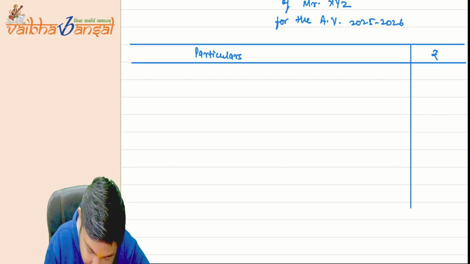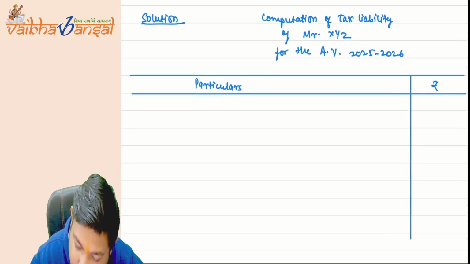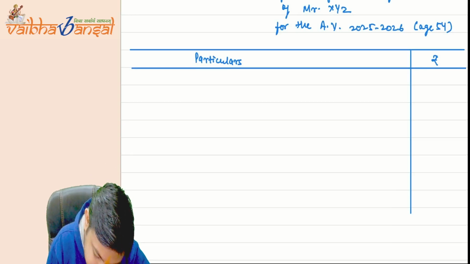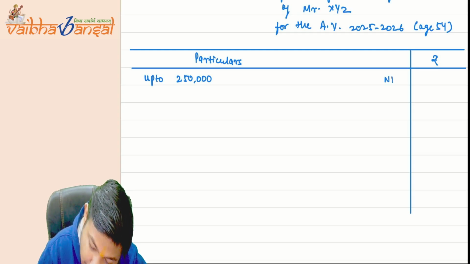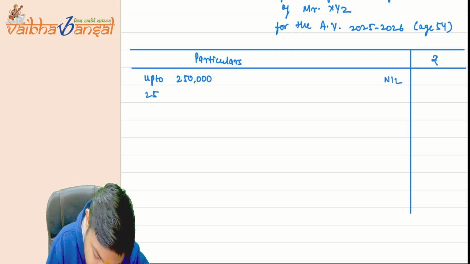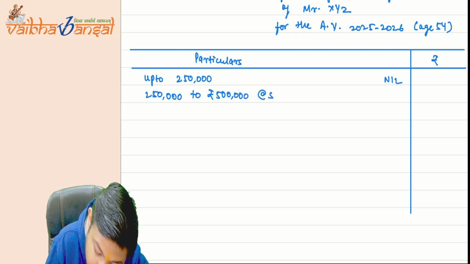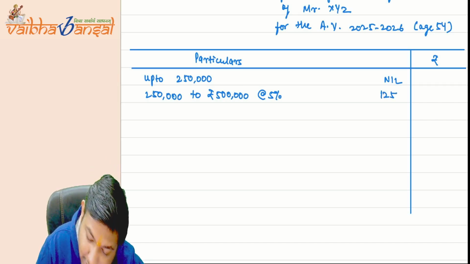So starting with, the income is 50 lakh rupees, maybe age 54. Up to rupees 2 lakh 50,000, tax is nil. 2 lakh 50,000 to rupees 5 lakh at the rate of 5%, it is 12,500.